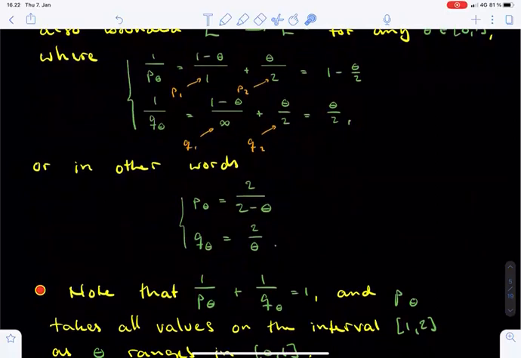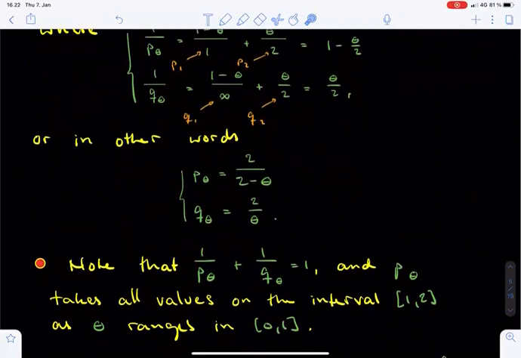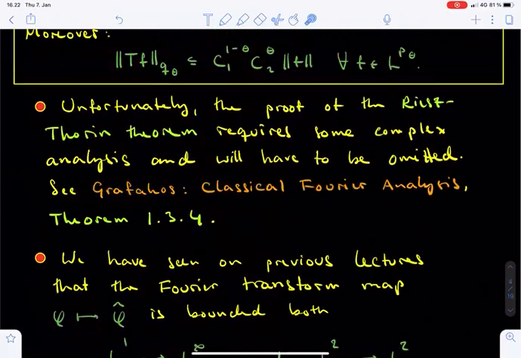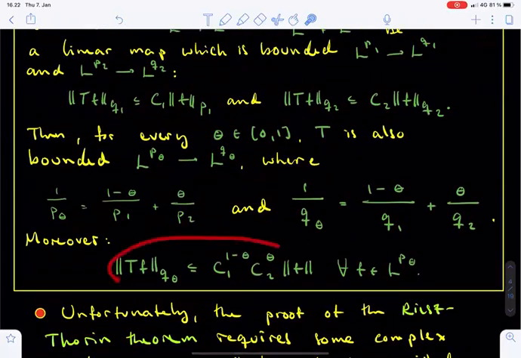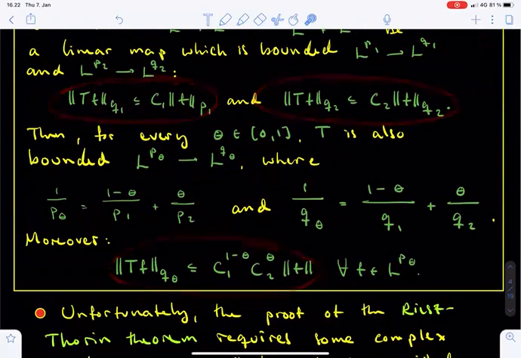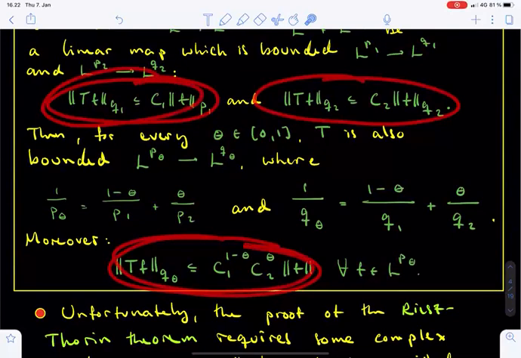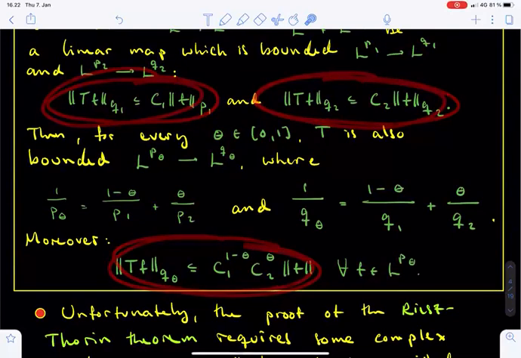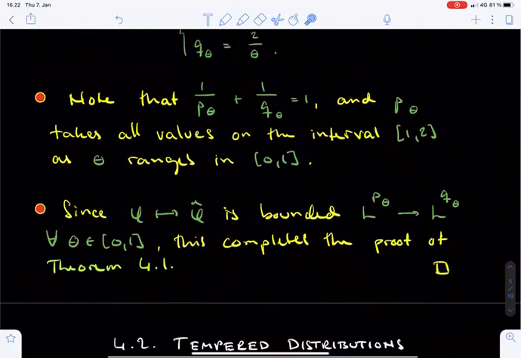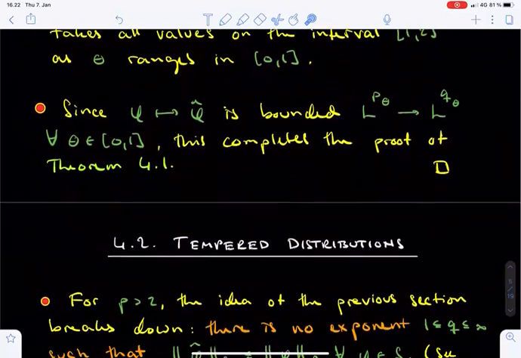We also claimed in Theorem 4.1 that the constant of boundedness of the Fourier transform map between L^p and L^q is equal to 1. This follows from the same argument. To see this, check out the estimates for the boundedness constant that we obtained from the Riesz-Thorin theorem. This completes the proof of Theorem 4.1.